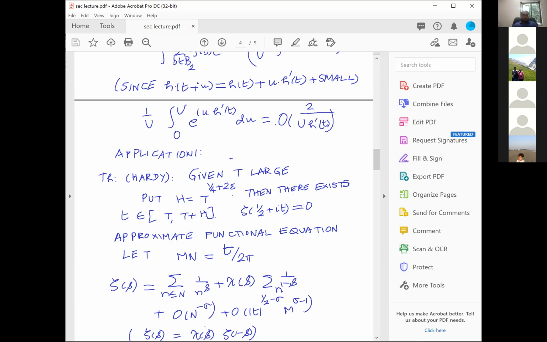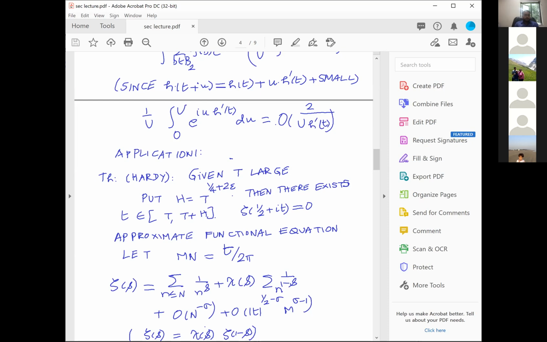Now you take the zeta s part, truncate it at capital N. You take the chi s into zeta 1 minus s part, truncate it at capital M, and that sum will approximate the zeta function in a region in which neither zeta s nor chi s into zeta 1 minus s converges. Therefore, you take a region where neither of them converges, but you take both of them, truncate at the appropriate place and sum it up, and that would actually approximate the zeta function.